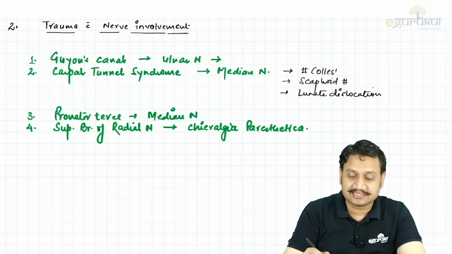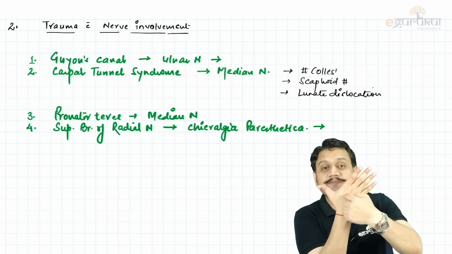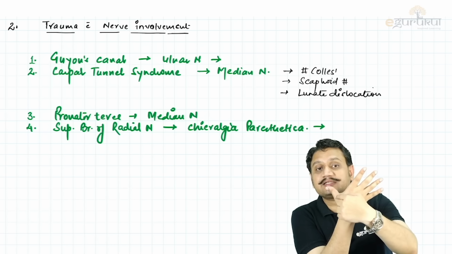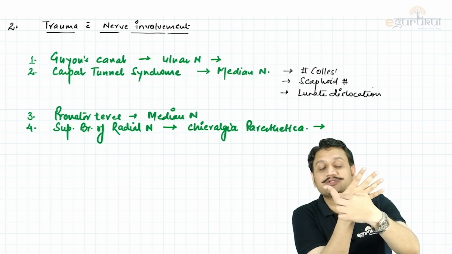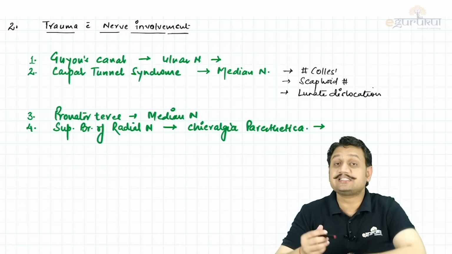And if this is getting compressed, what will be the clinical presentation? It will be the loss of sensation here on this area, which has been your old All India question, isn't it? That is, the superficial branch of radial nerve is going to cause a sensory loss here between the first web space. That is cheiralgia paresthetica.